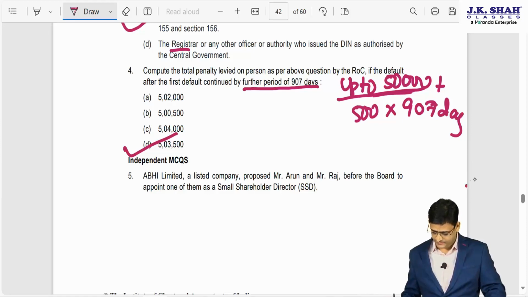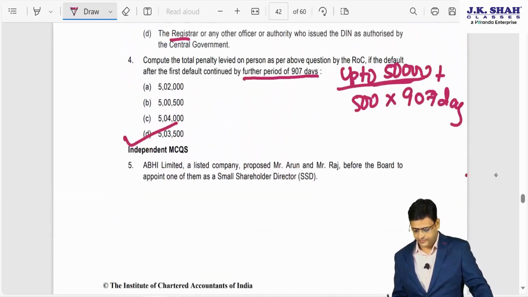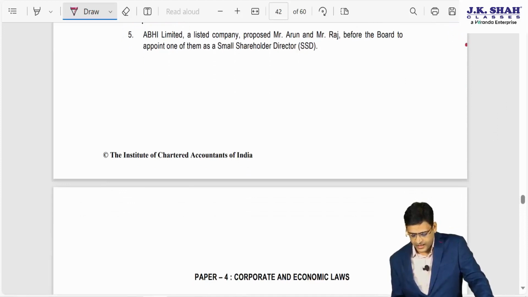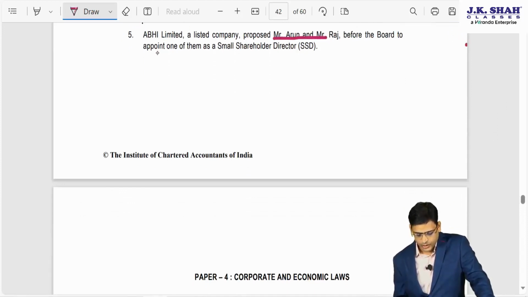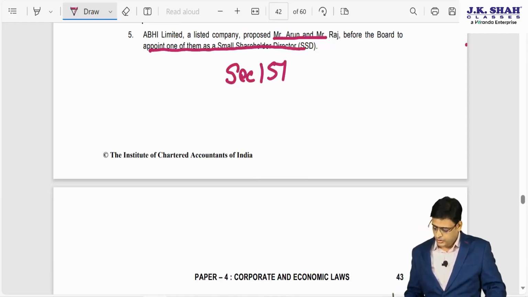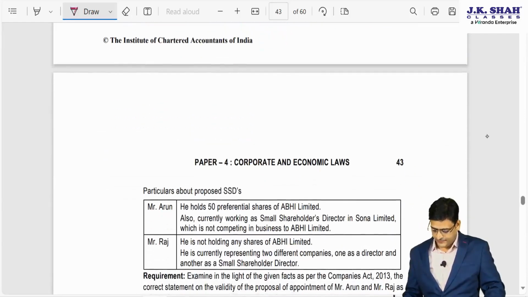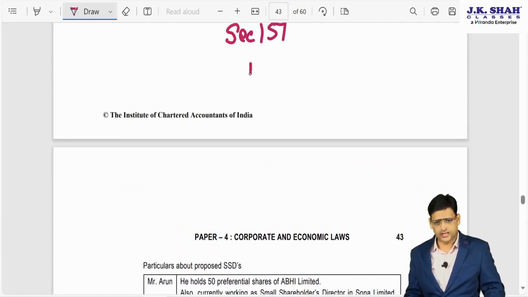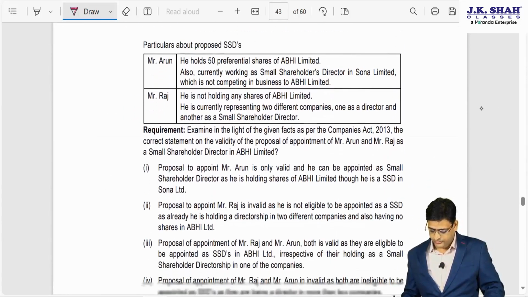The next is Abhi Limited. Abhi Limited, a listed company, proposed Mr. Arun and Raj before the board to appoint one of them as a small shareholder director. As you know, small shareholder director is section 151, and there is also Rule 7. So what is the provision they have given?